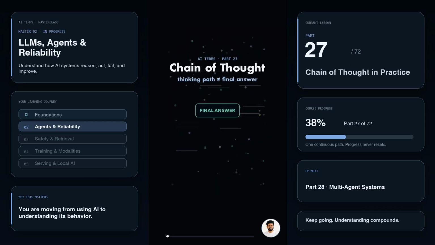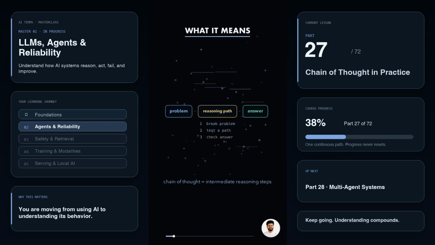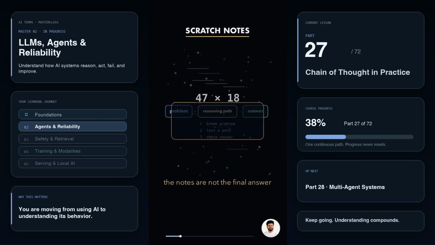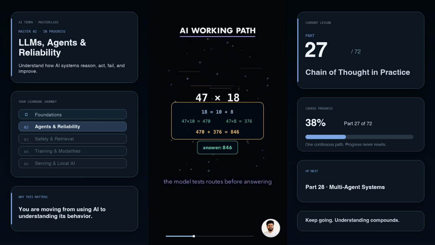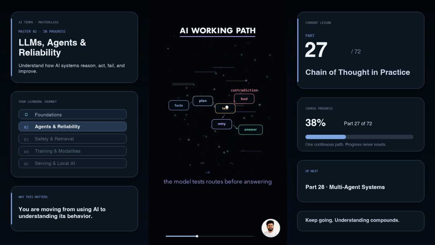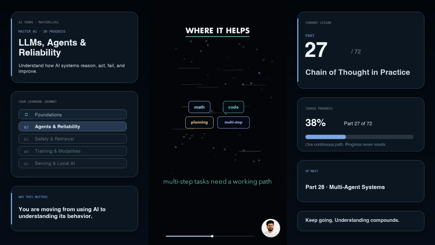Sometimes people ask an AI to show its thinking, but the final answer is not the whole process. Chain of thought means the intermediate reasoning steps a model uses before it answers. Imagine solving 47 times 18. You might write scratch notes, split 18 into 10 and 8, multiply both parts, then add the results. Those notes are your chain of thought. For AI, it is the same idea, a working path through the problem. The model may list facts, test a possible answer, notice a contradiction, and try another route. That can help with math, code, planning, and multi-step instructions.